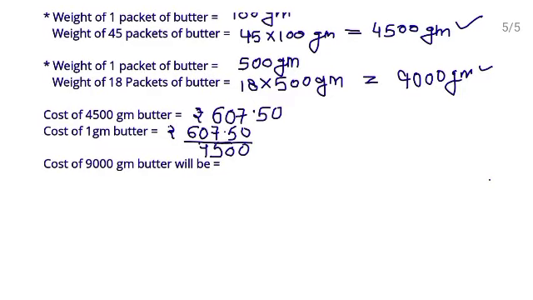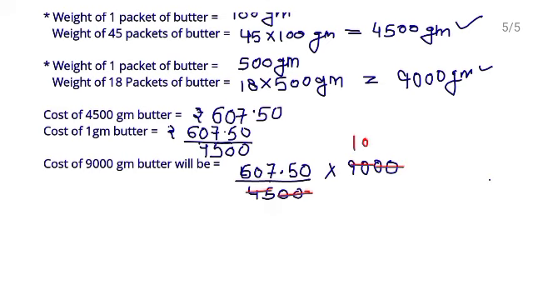So let's do it. Cost of 4500 gram butter is, they have given in the question 607.50. For the cost of 1 gram butter, divide this 607.50 by 4500, right? This is the cost of 1 gram butter. Now from the 1 gram butter you can find the cost of 9000 gram butter by multiplication. So write this whole, इस पूरे को लिखते हैं यहाँ पर, 607.50 divided by 4500 and multiplied by 9000. Zeros to zeros cancel out. 9 tens are 90, 9 5s are 45, right? 5 2s are 10.